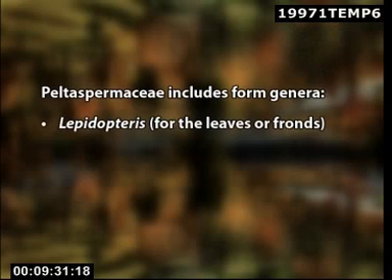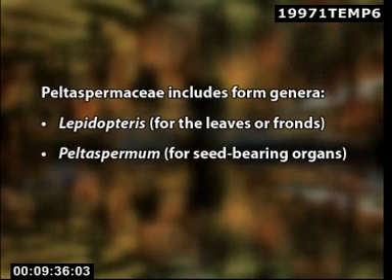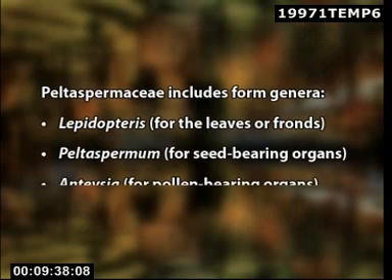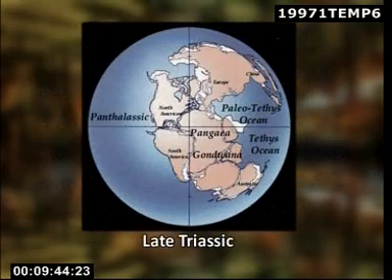The family Peltaspermaceae includes form genera Lepidopteris for leaves or fronds, Peltaspermum for seed-bearing organs, and Antevsia for pollen-bearing organs. These were collected from the late Triassic.